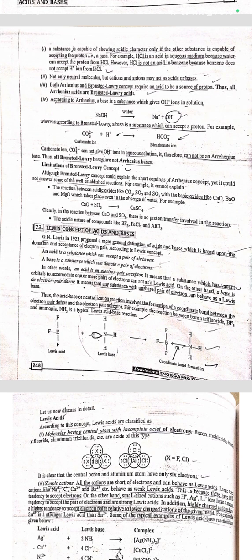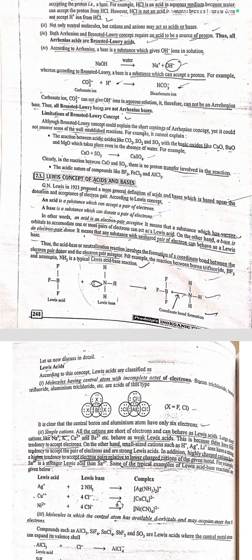Now, here are the limitations of the Bronsted-Lowry concept. Although the Bronsted-Lowry concept could explain the shortcomings of the Arrhenius concept, yet it could not explain some well-established reactions. For example, it cannot explain the reaction between acidic oxides like CO2, SO2, and SO3 with basic oxides like CaO, BeO, and MgO, which takes place even in the absence of water. Clearly, in the reaction between CaO and SO3, there is no proton transfer involved. Second is the acidic nature of compounds like BF3, FeCl3, AlCl3.